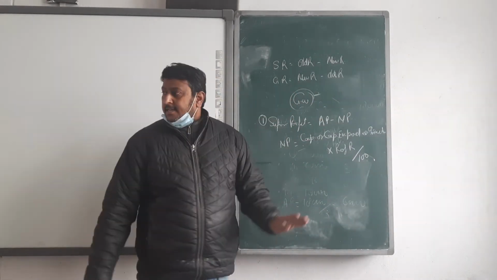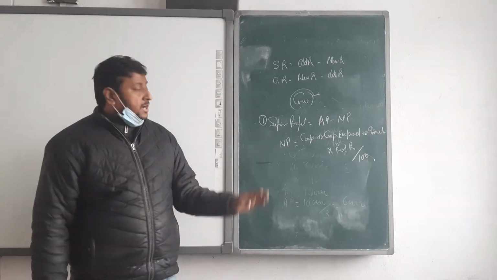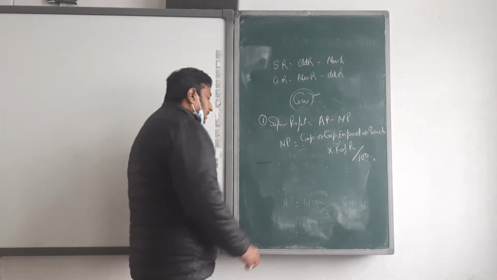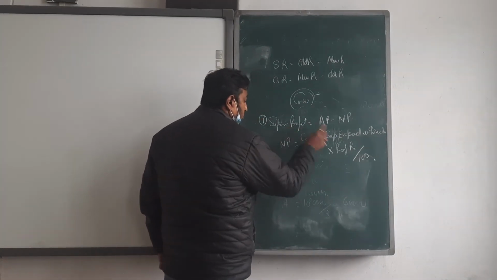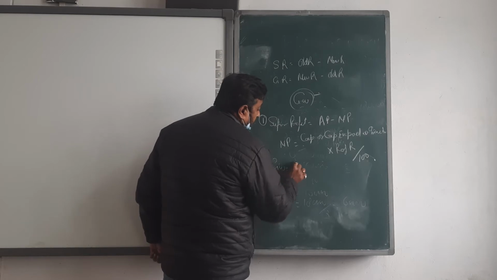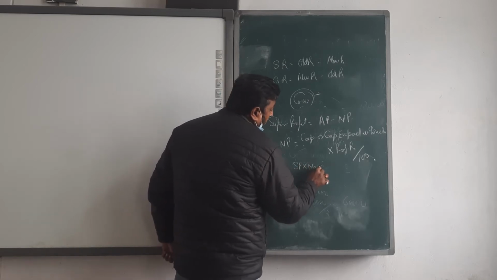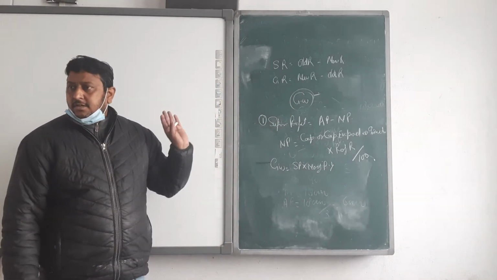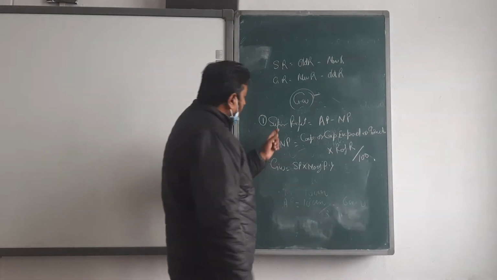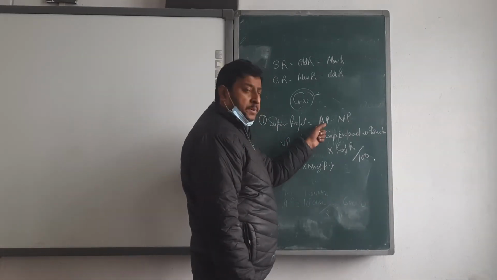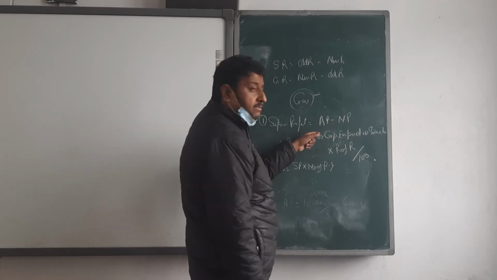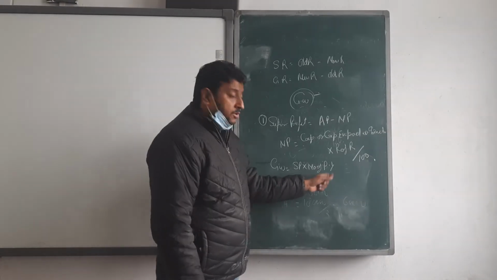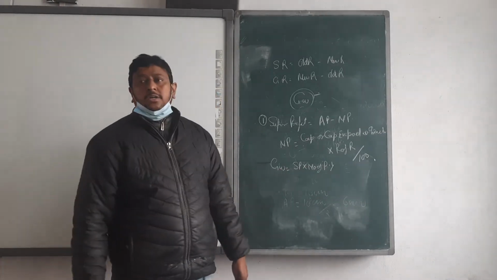We take this, multiply by rate of return, upon 100. In this way we calculate normal profit. Okay, beta? Then calculate the super profit, and goodwill is equal to super profit into again the number of purchase years.